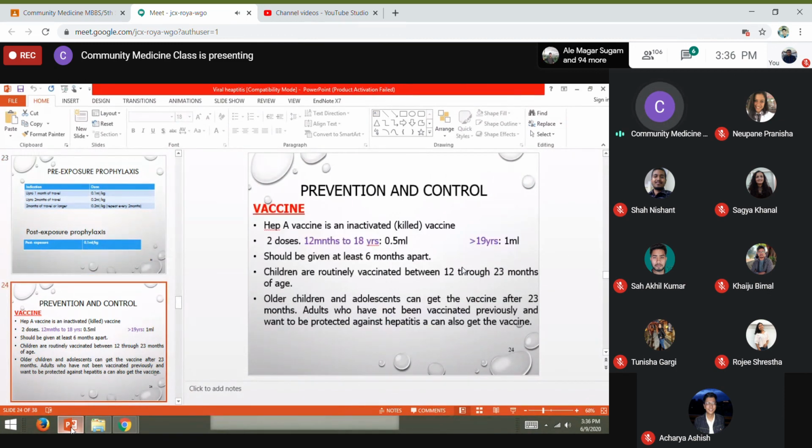Now, another is the vaccine, and prevention and control. The main thing is the vaccine. The hepatitis A virus vaccine is an inactivated or killed vaccine. It should be given in 2 doses, 6 months apart. For people from 1 year to 18 years we give 0.5 ml, whereas for more than 19 years we give 1 ml. And we have to provide this, as I told you, in 2 doses. And children are